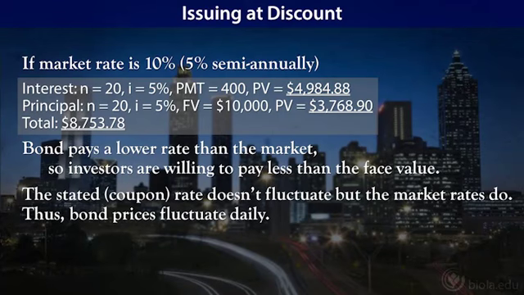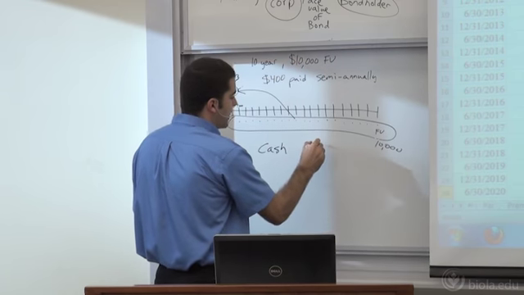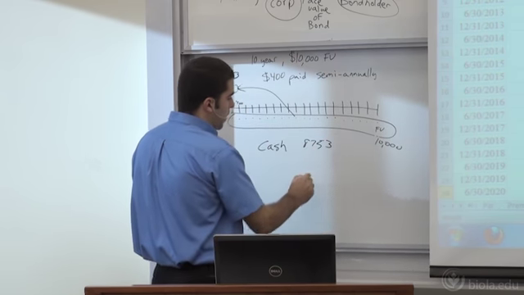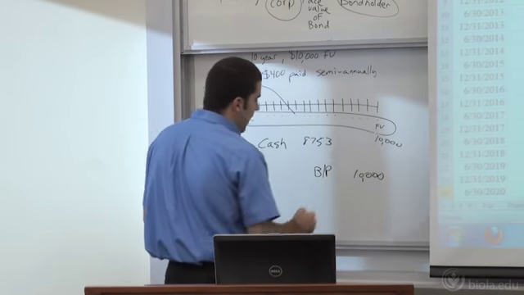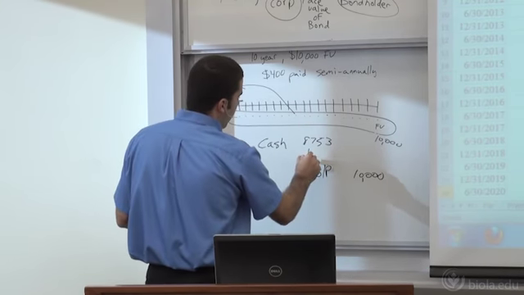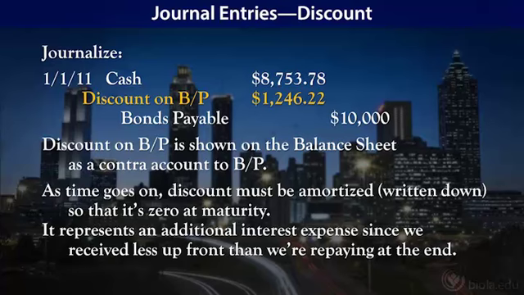So let's go through the journal entry for the issue of this guy. I only got cash of 8,753. My bonds payable, I'm going to put my face value in there of 10,000, and so I'm off. $1,247 is my what? What would that be called? Well, it's not premium because we didn't issue it for more than the face value, but we issued it for less. So that is discount on bonds payable.